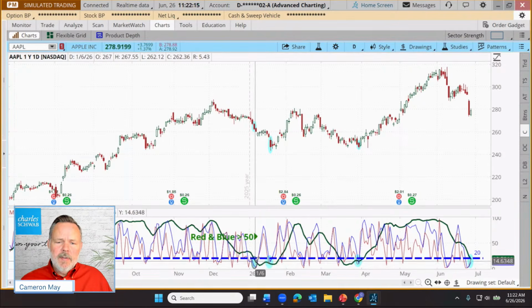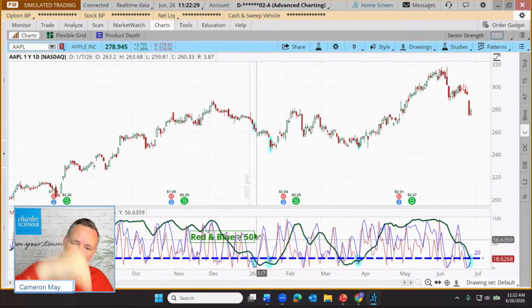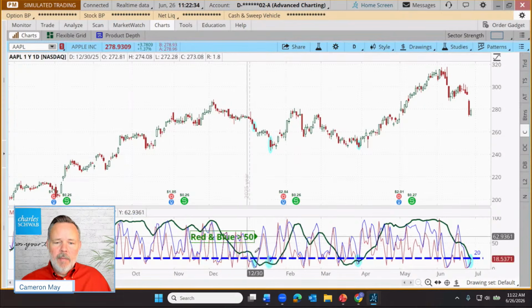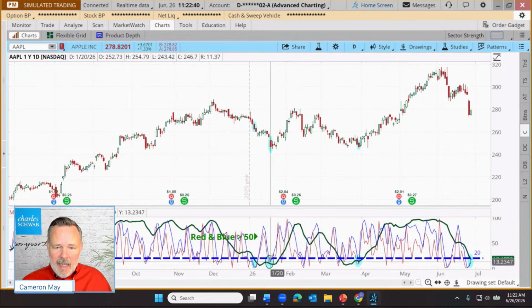So instead, what the trader might wait for is, did at least the blue line and the red line go back above 50? Did the stock take a breather and allow those shorter term oscillators to go up and then come back down below 50? And in this case, you'll notice the red and blue from this one failed signal did get back up above 50 and then came down again.